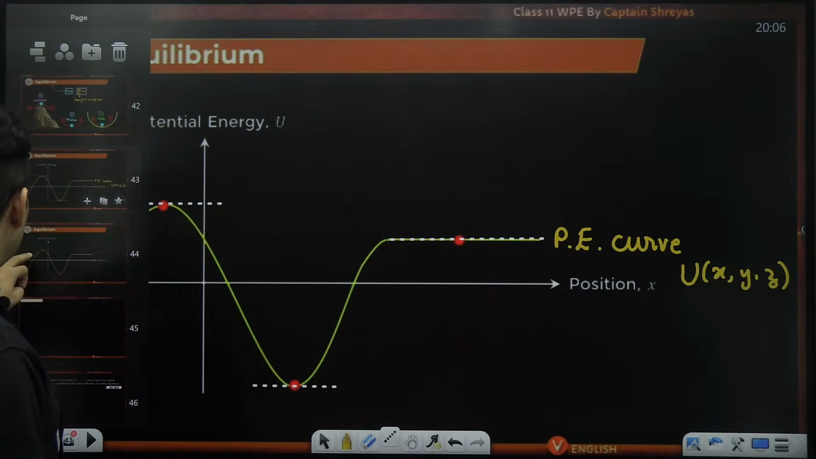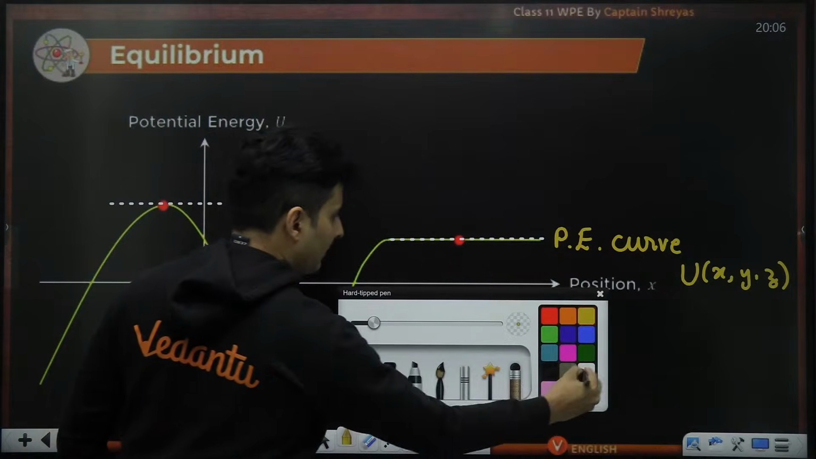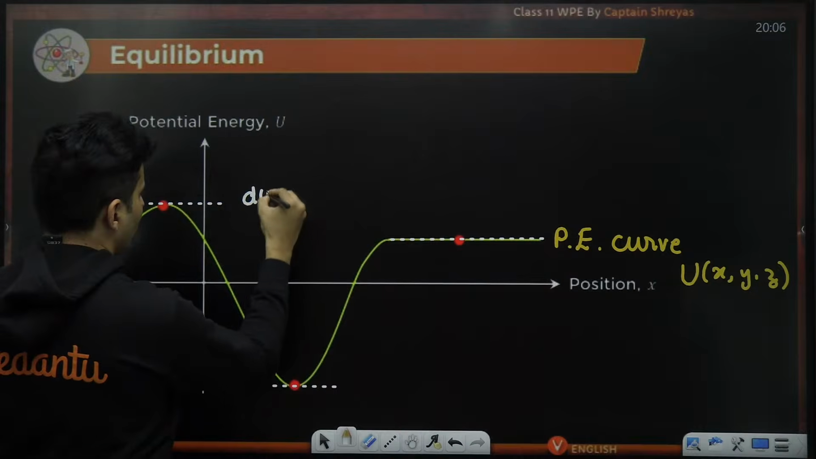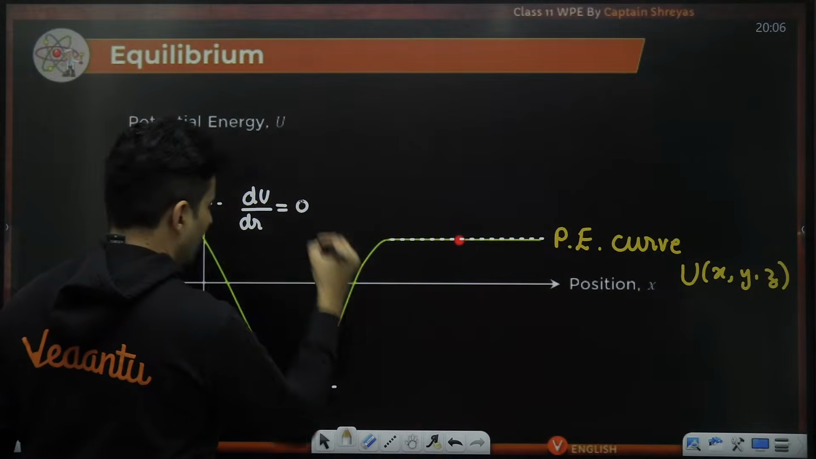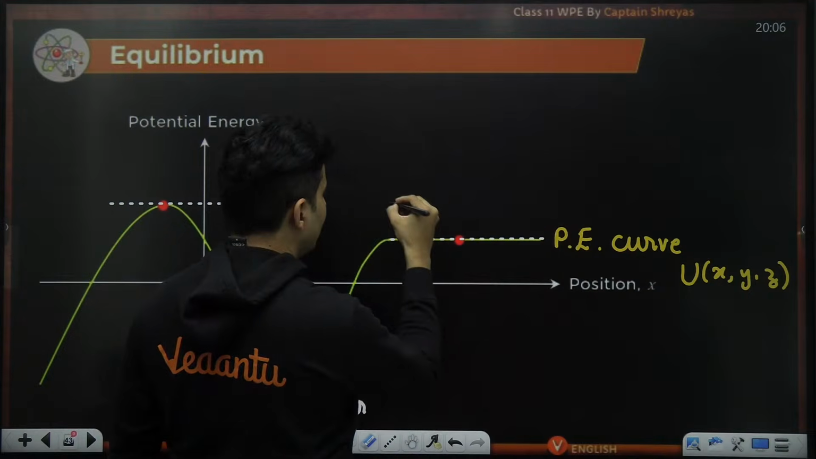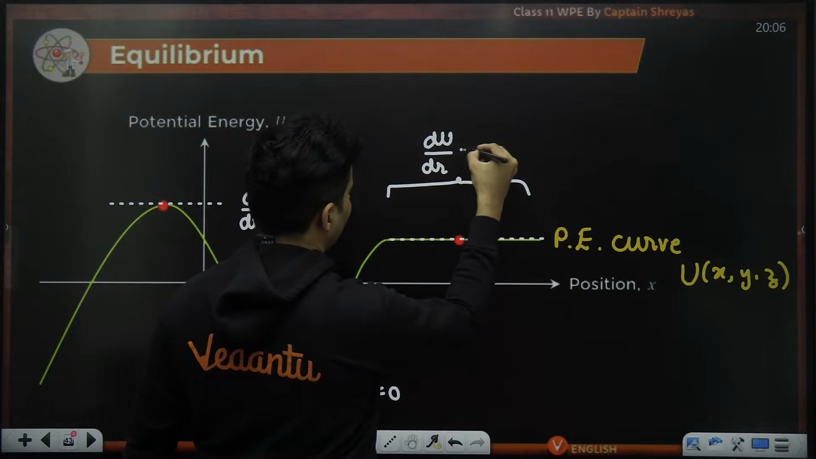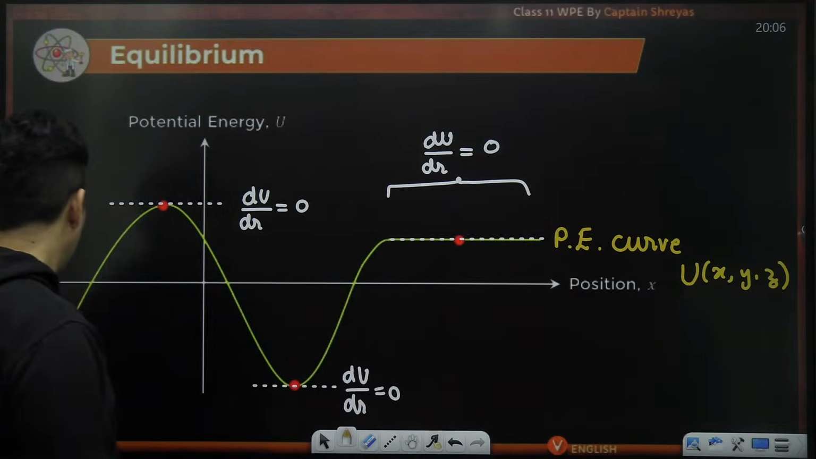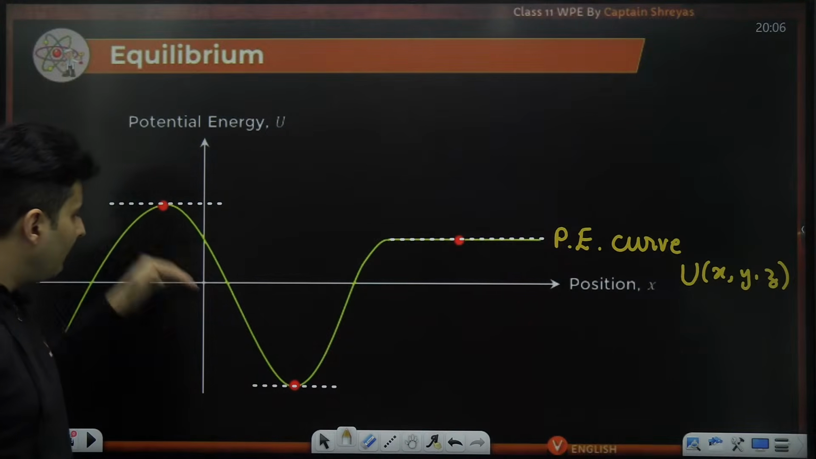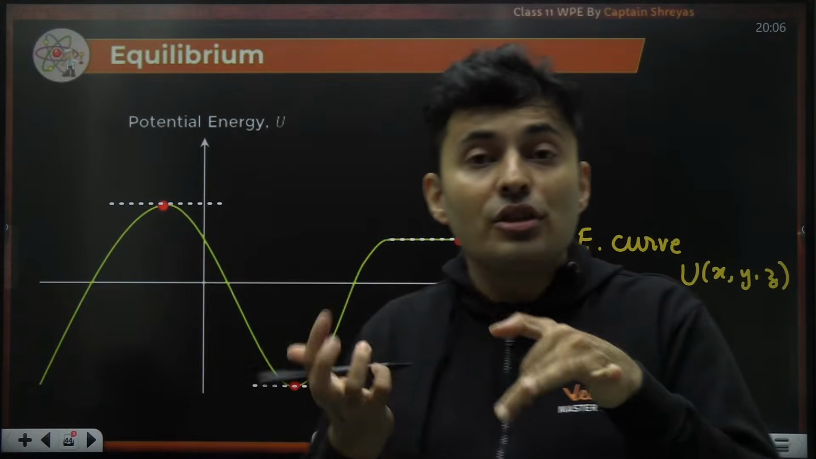So quickly, I can say that over here dU/dr is 0. Here also dU/dr is 0. And in this entire region, dU/dr is 0. Can you tell me, although everywhere dU/dr is 0, which of them is stable, unstable, and neutral?